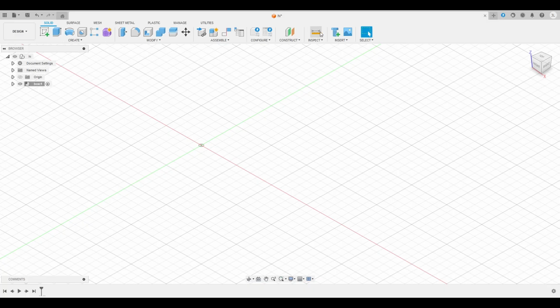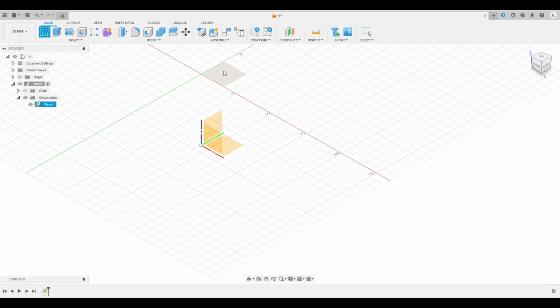Okay, so construct is you moving this plane to a higher place or a different place so you can sketch at that place. For example, if I select the offset plane and I select the XZ plane, I can move this thing up. So I have a new construction plane here, and you see here it pops out under construction. So when I create a sketch, I get 4 different things now.